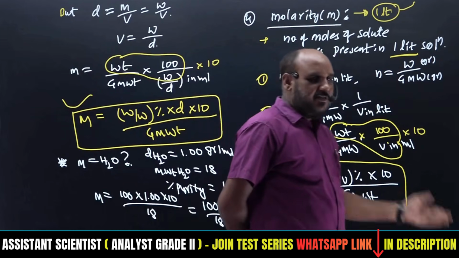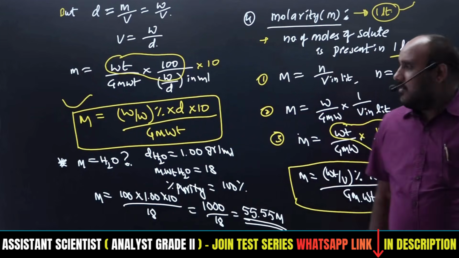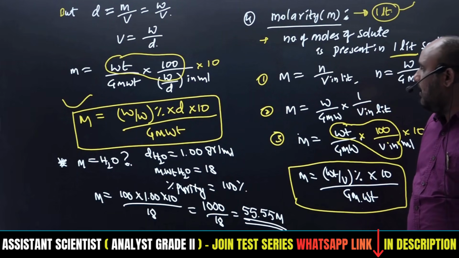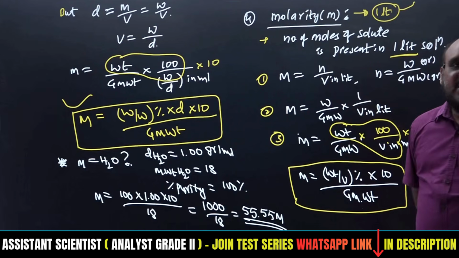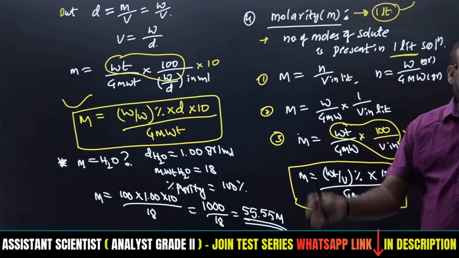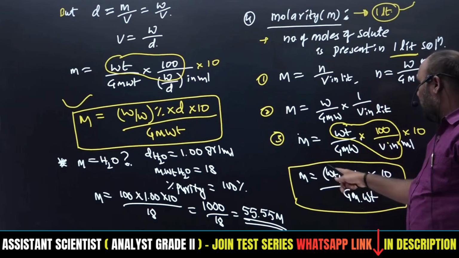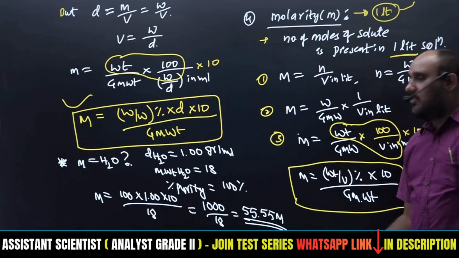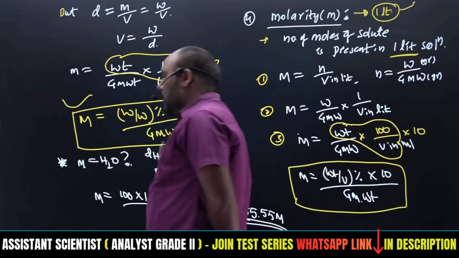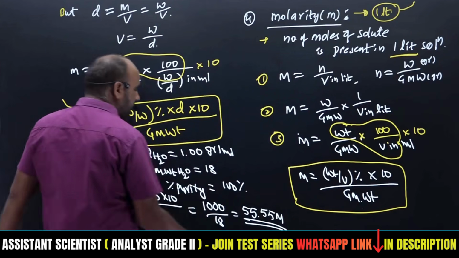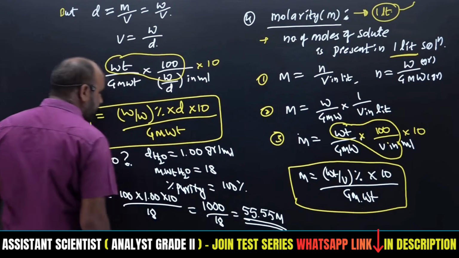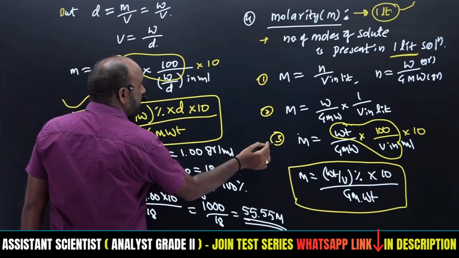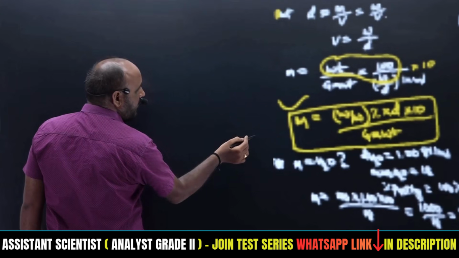These are common equations for molarity. This is the equation: weight by weight percentage into density into 10 divided by molecular weight. If there is no density, with weight by volume, we have to use weight by volume percentage into 10 by gram molecular weight. So these are the two equations we have to utilize to get the concentration in terms of molarity. Right, so here also one dilution formula is there, so that we also have to write.